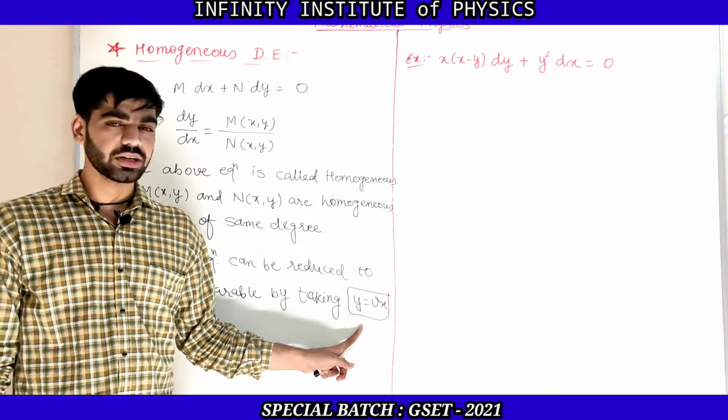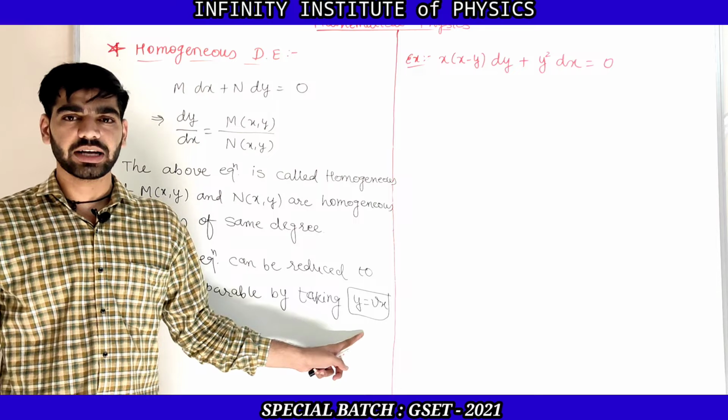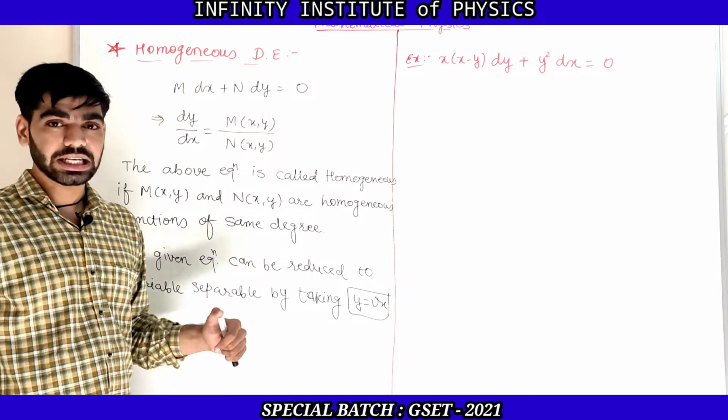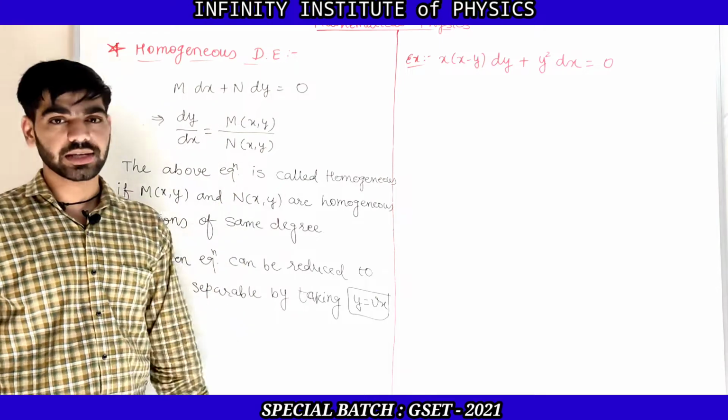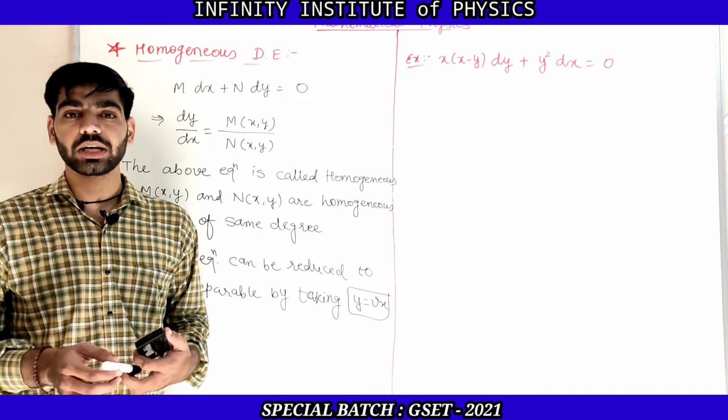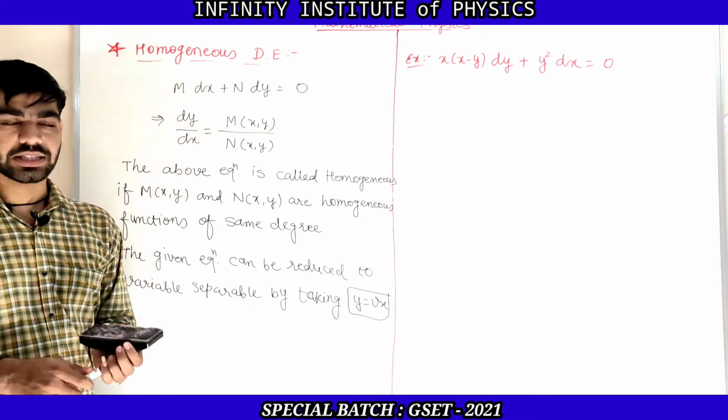That can be converted by taking y is equal to vx. I am not going through the theory part, I am just directly solving one example. So we will get the idea of how we can convert it from homogeneous to variable separable form.